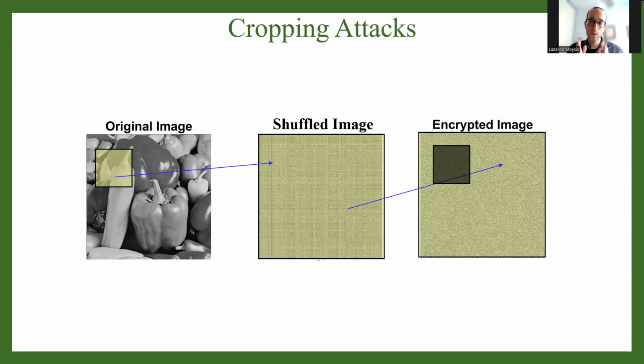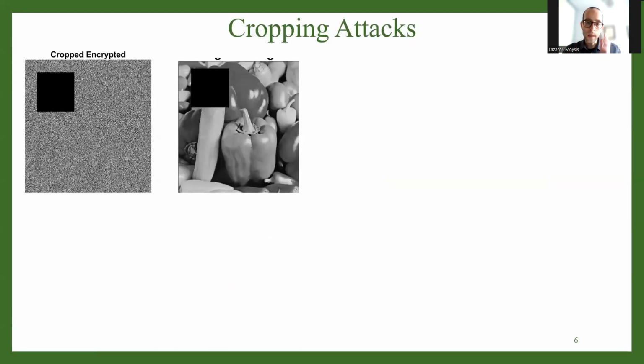So this is why shuffling is so important. And see the example, the result right here, right? This would have been the result if I didn't perform shuffling, right? Cropping right here, exact information lost right here. But since I perform shuffling, this part doesn't necessarily correspond to this part of the plain text.